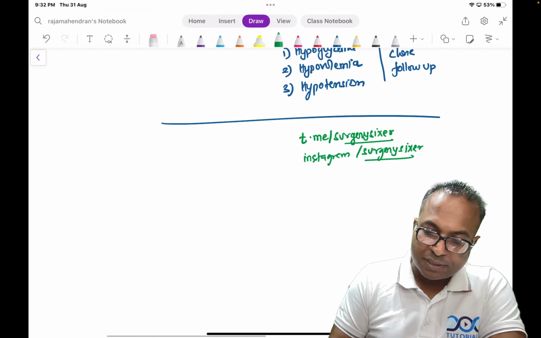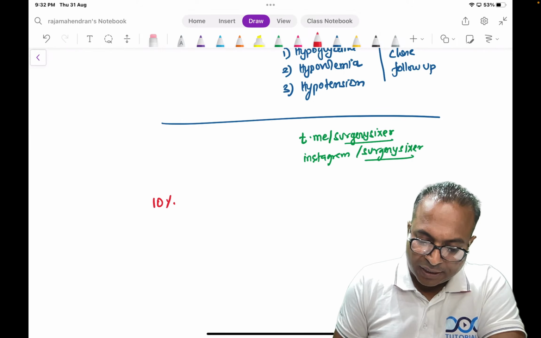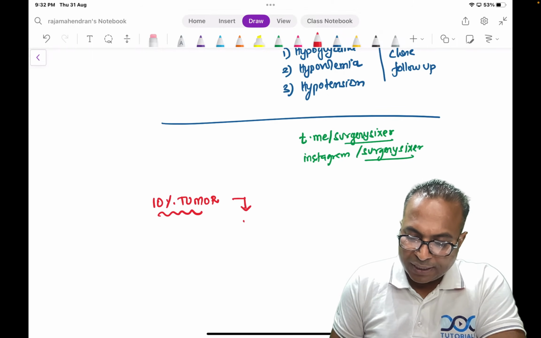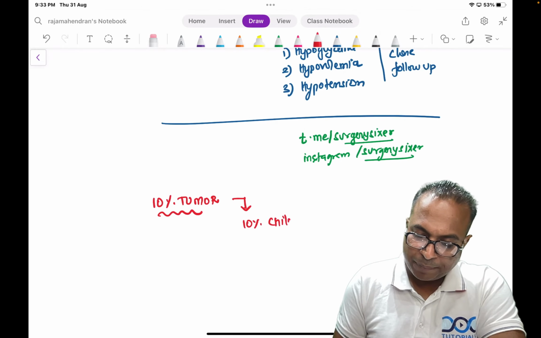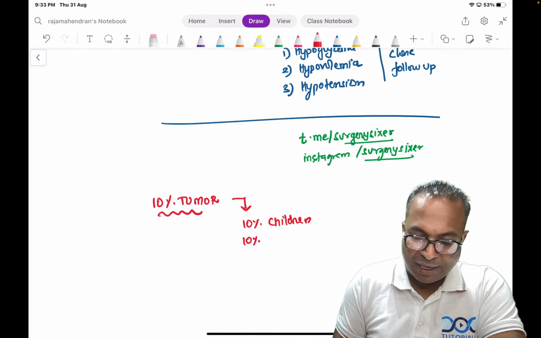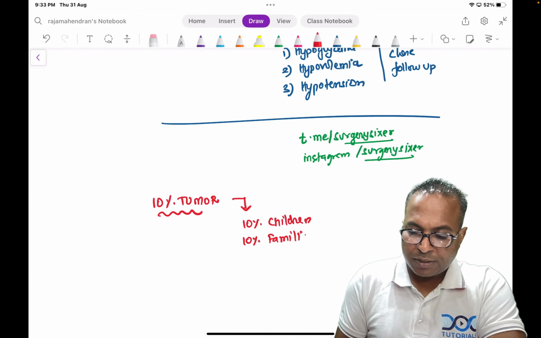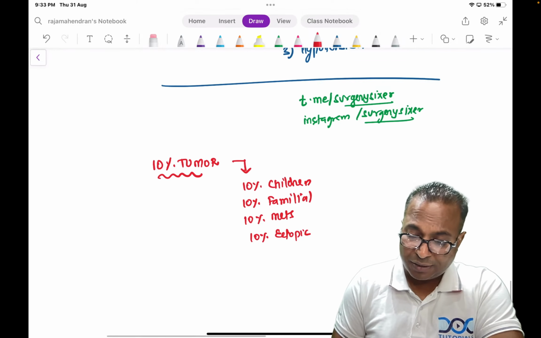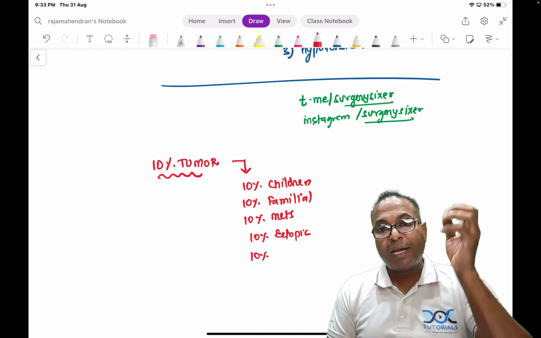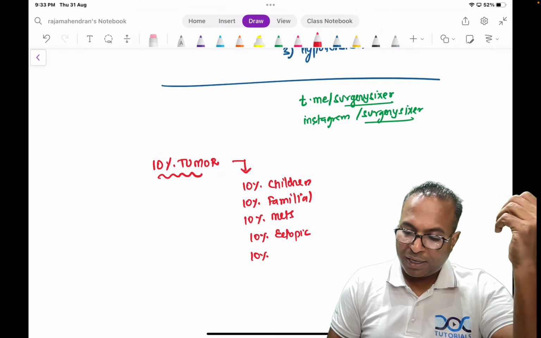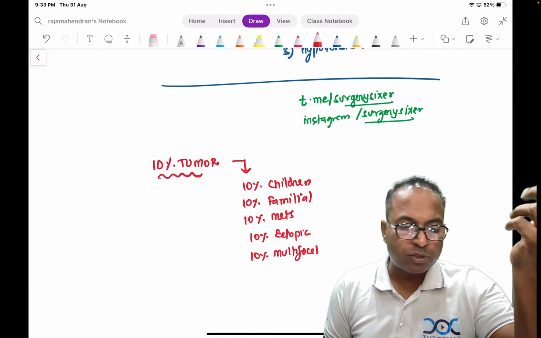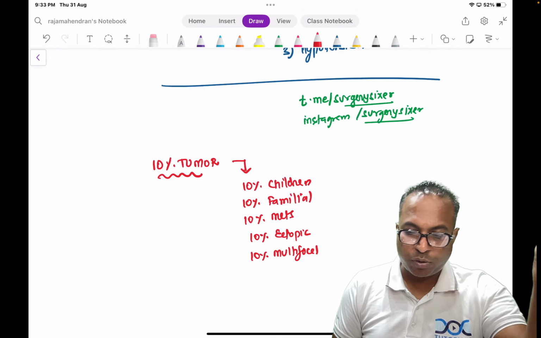And what is this 10%? I already told you, it is known as the 10% tumor. People call it that in a funny way because it is 10% seen in children, 10% familial, 10% metastasis, 10% ectopic, 10% multifocal. Like that it goes on. Therefore it is known as the 10% tumor.